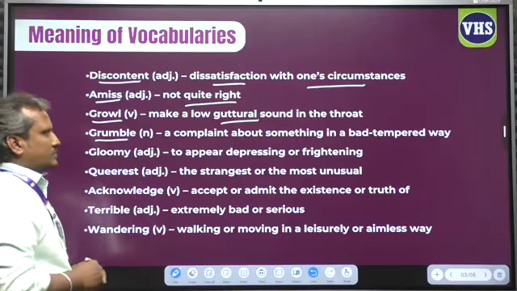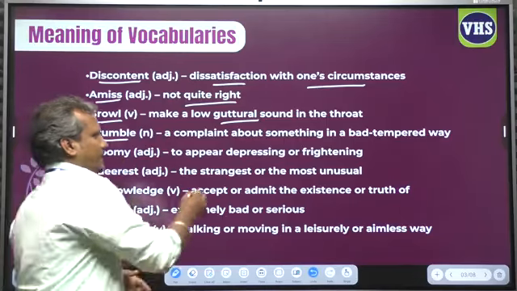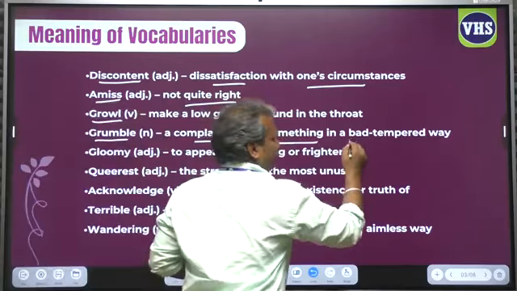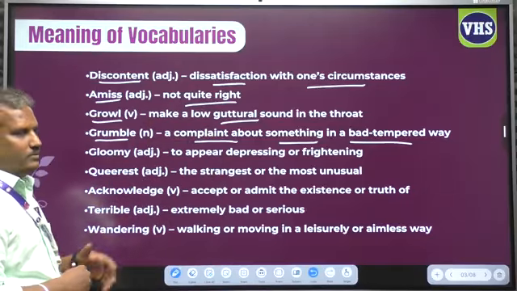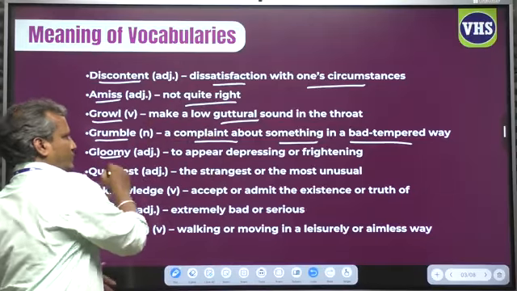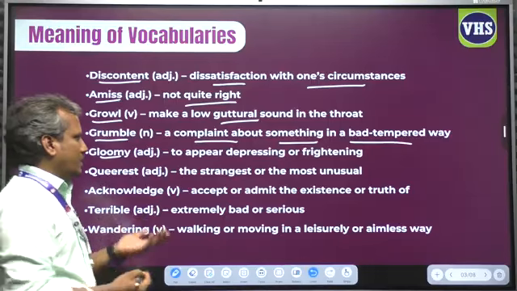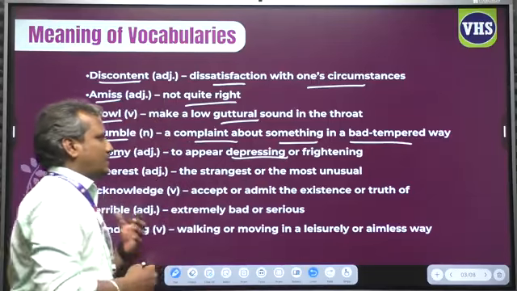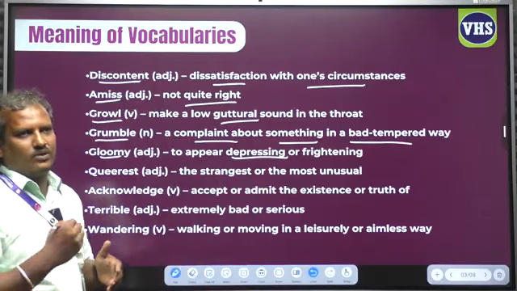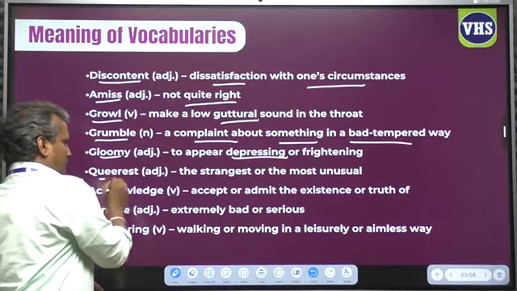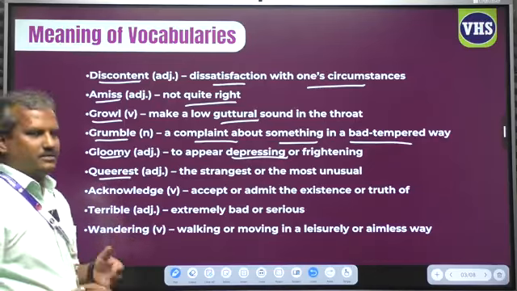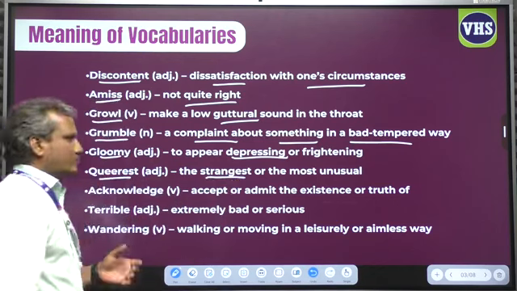Grumble means complaining about something in a bad tempered way. And gloomy. Gloomy means a kind of depression or a frightening thing. Next, queerest. Queer is nothing but strange and most unusual.